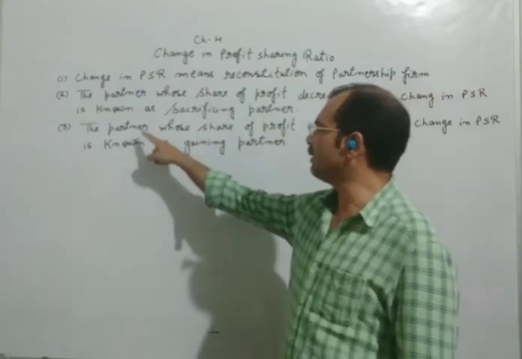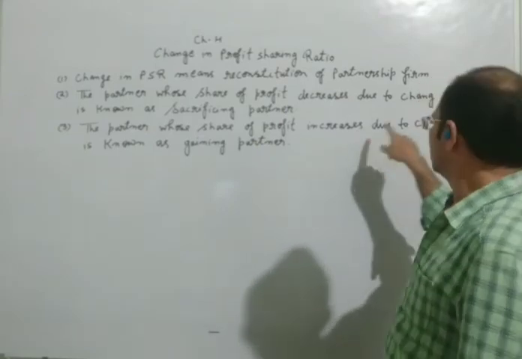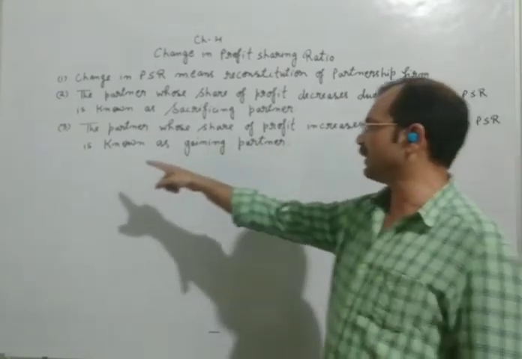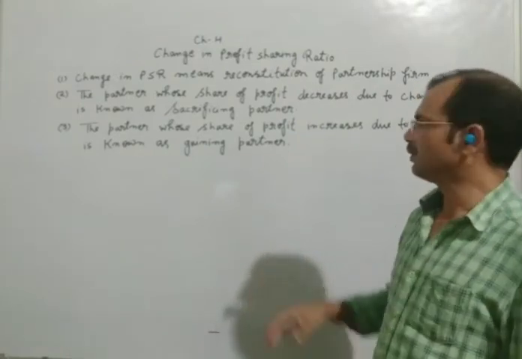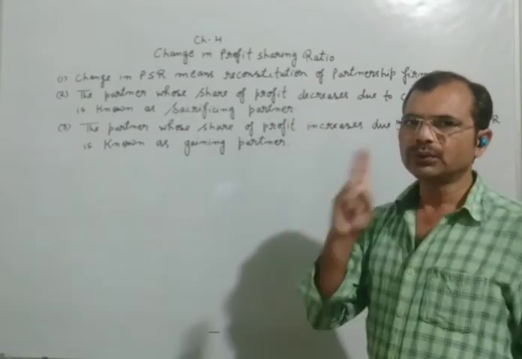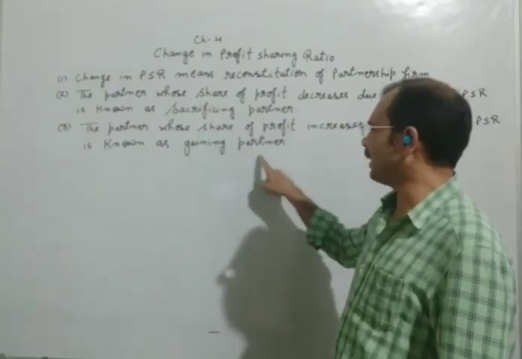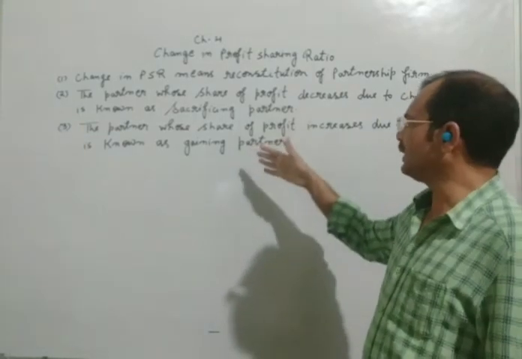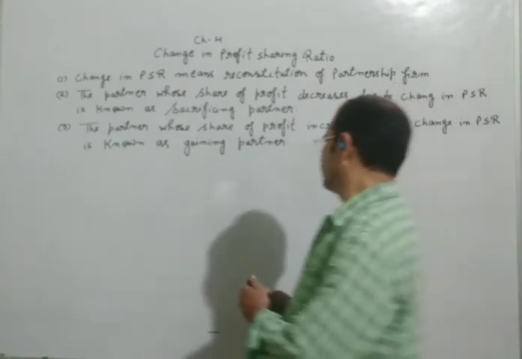On the other hand, the partner whose share of profit increases due to change in profit sharing ratio is known as gaining partner. Here I am using two terms, sacrificing partner and gaining partner. Let's see, we can understand this in detail.